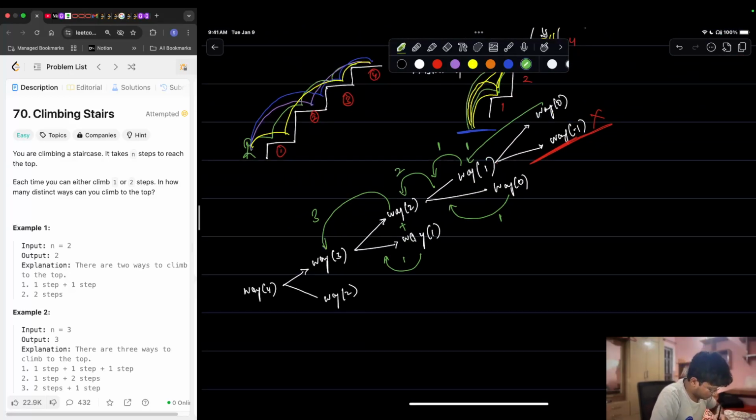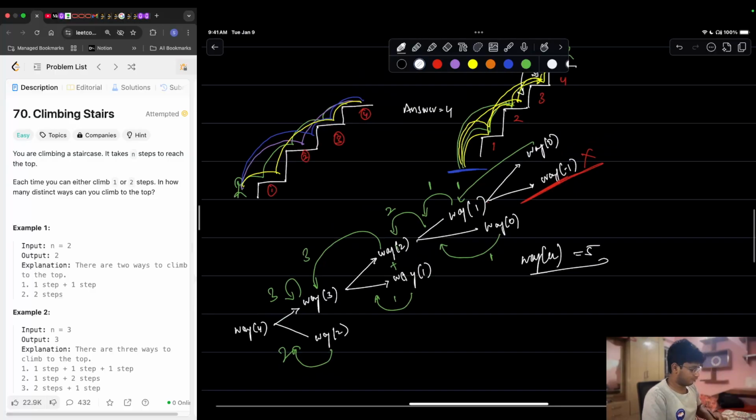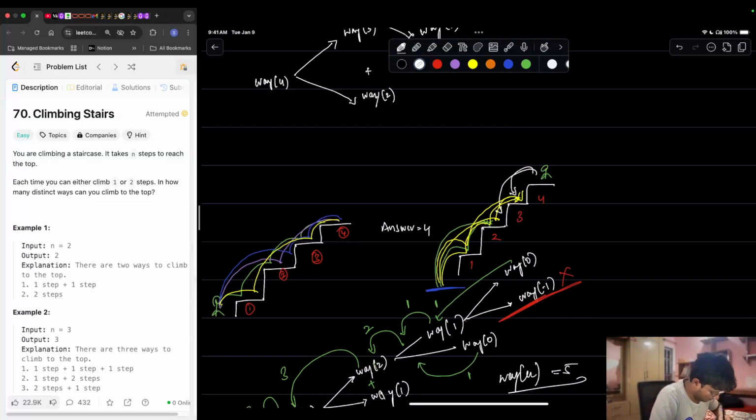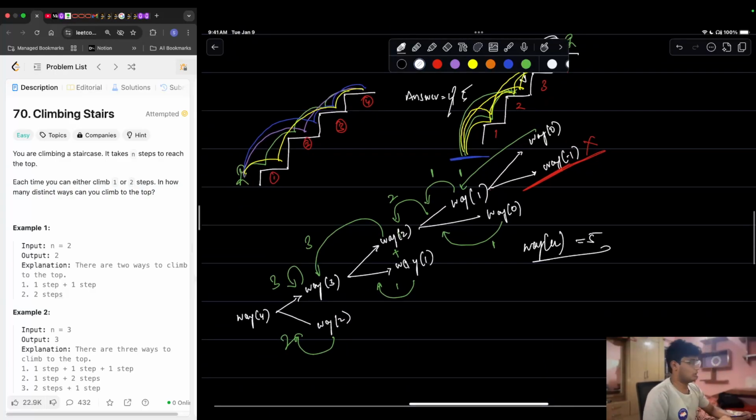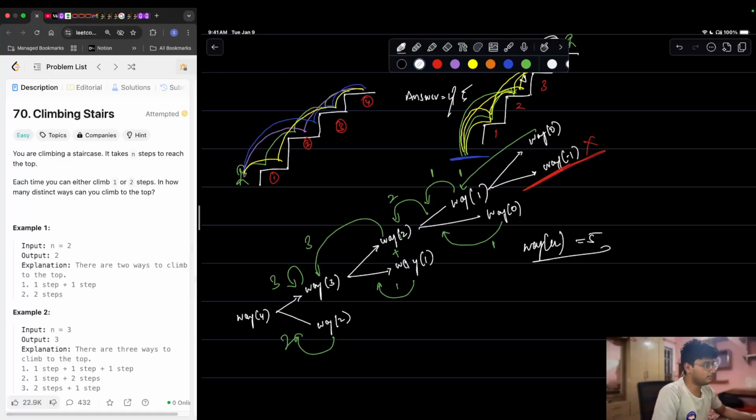How many ways are there to reach 2? We have already gotten it as 2, so we will be returning 2. This will be returning 3. So how many ways are there to reach 4? There are actually 5 ways to reach 4. So the answer we have gotten is actually wrong. Perfect. Now, let's code this up, and it is going to fail, but let's try to optimize it after that.